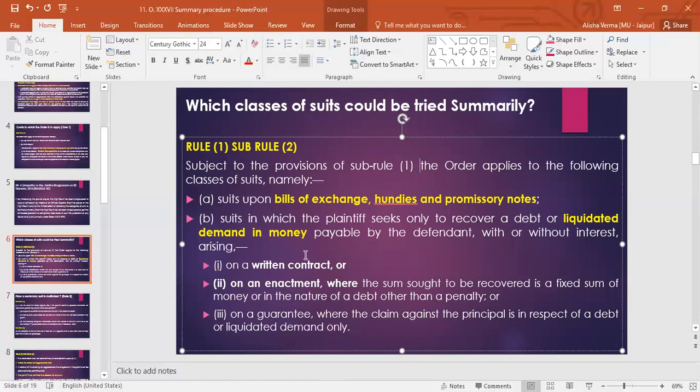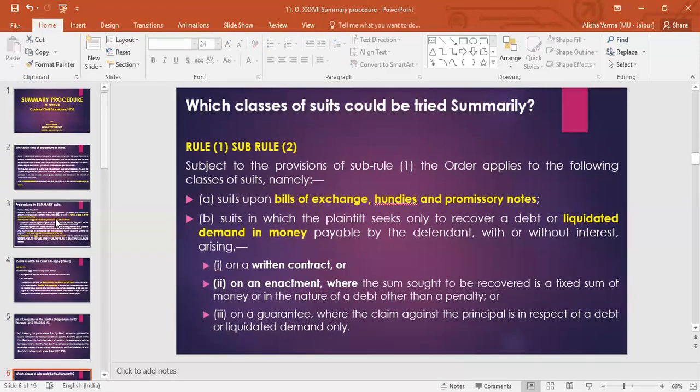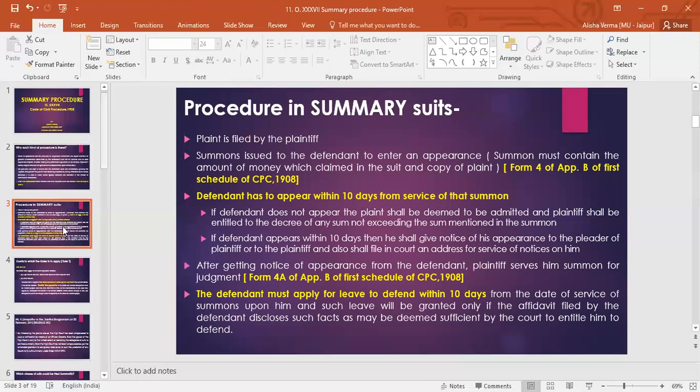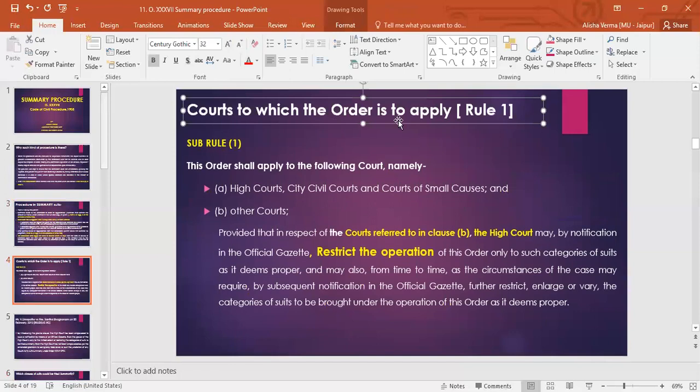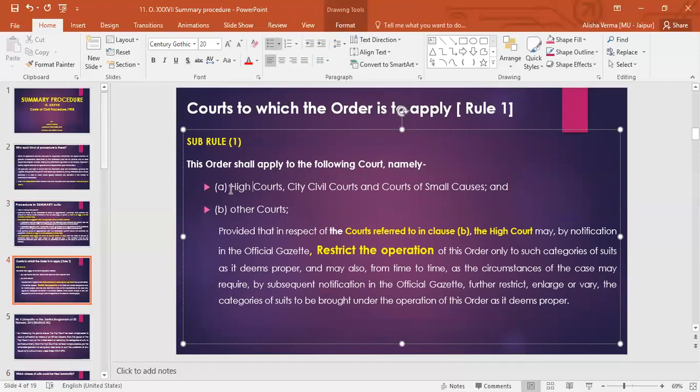So you need to keep in mind what kind of suits are allowed to be tried summarily under this code. Let's come to the third slide, what kind of courts are eligible to try these suits summarily. First of all, they have written High Courts, City Civil Courts, and Courts of Small Causes, and they have written other courts also. We know what a High Court is. City Civil Court is from the 1976 amendment.